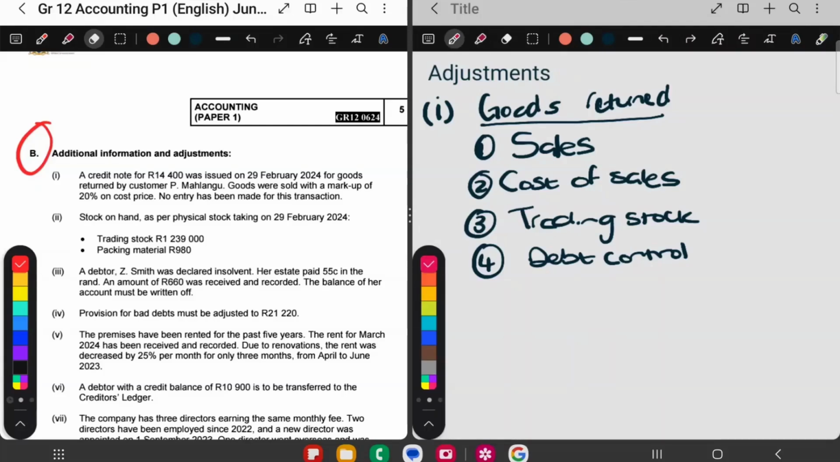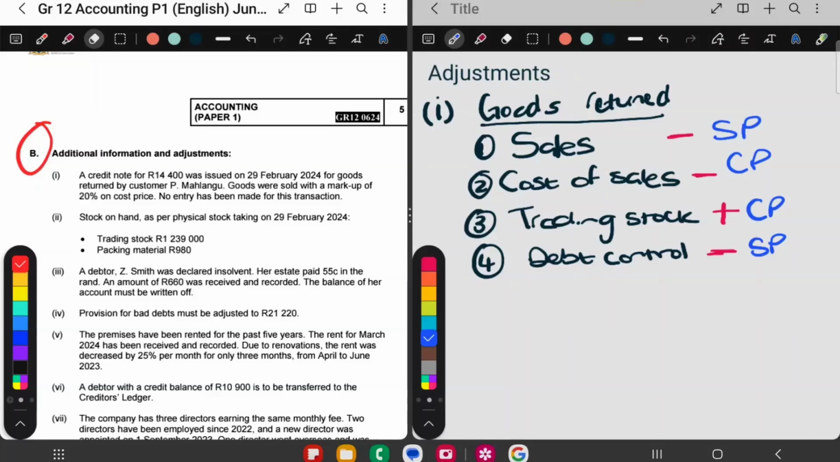If goods are returned, it decreases my sales. That's a minus. That means it also decreases my cost of sales. The debtor now owes me less money because he brought the goods back. But my trading stock that I sold actually gets more. So trading stock is the only account that gets more. The price by which the account is affected is different. Sales is affected by the selling price. Cost of sales is affected by the cost price. Trading stock is affected by the cost price, and debtors control is affected by the selling price.